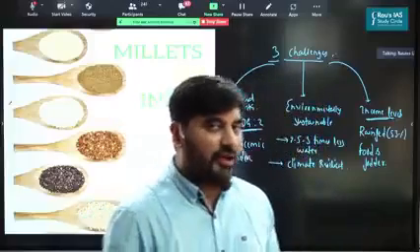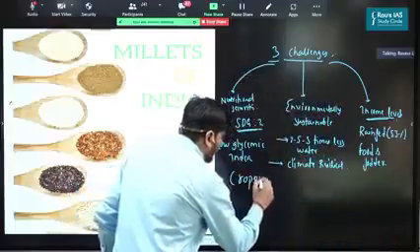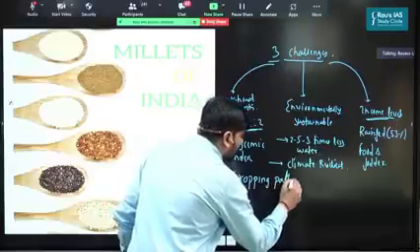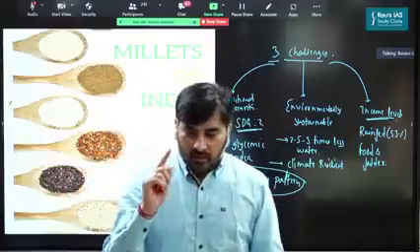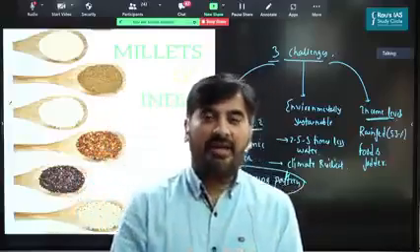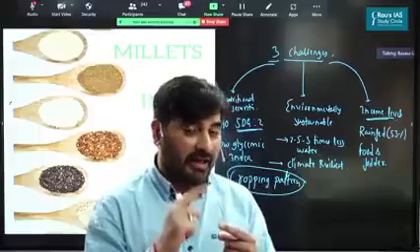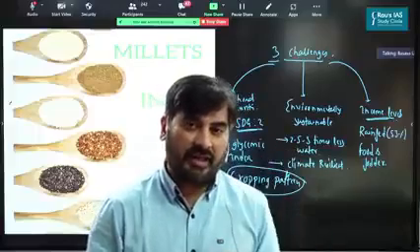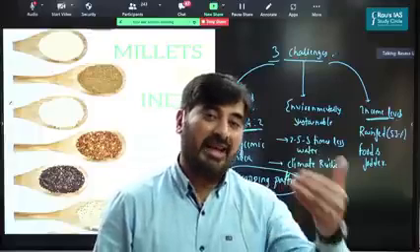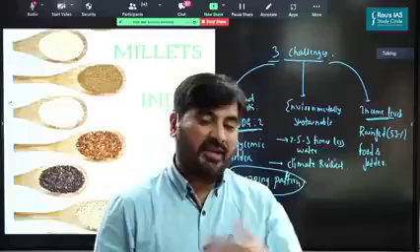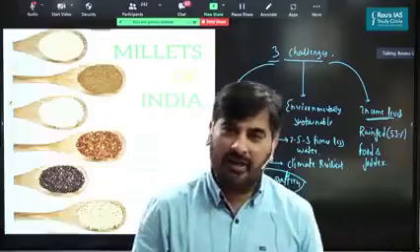Now let's understand the cropping pattern as far as millets is concerned. What is the cropping pattern of millets? See, in the UPSC mains examination, if you come across the cropping pattern, what all points should you incorporate? When you're writing about the cropping pattern, you should write about the area of agriculture land under a particular crop. What percentage of area does it occupy? What is the overall production of a particular crop? What is India's ranking with respect to production of a particular crop? What is the ranking of different states in India with respect to production of the crop? So these things you'd have to incorporate.